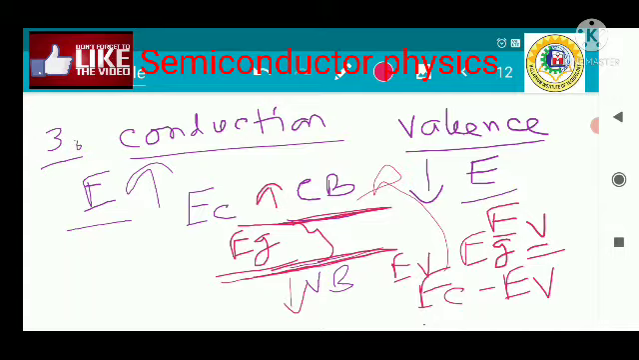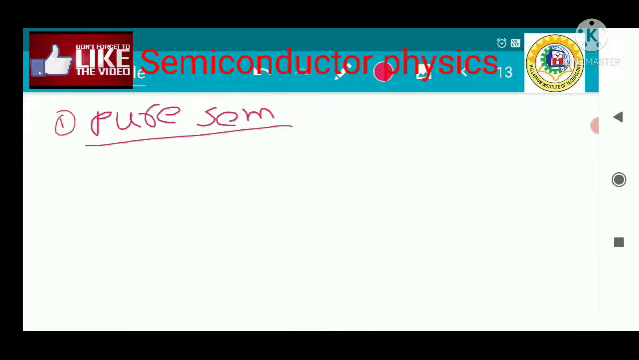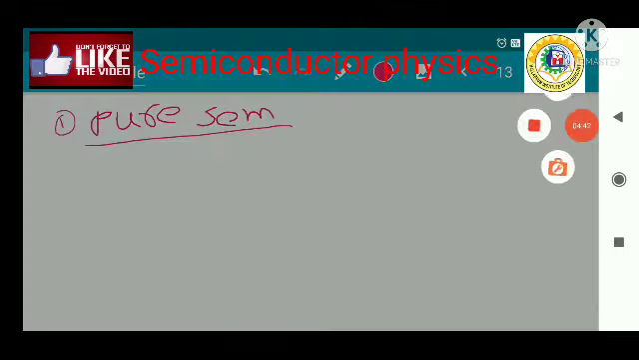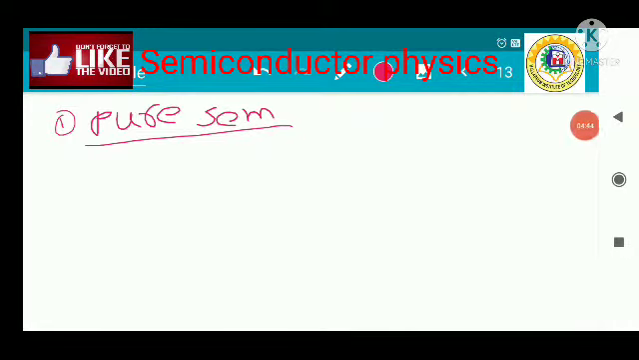Next, the classification of the semiconductor. Whenever we discuss the classification of the semiconductor, I am writing the classification here. First one is your pure semiconductor. Now pure semiconductor is the type of semiconductor in which, first point, there is no impurity atom. Impurity means foreign particle, no impurity atom.